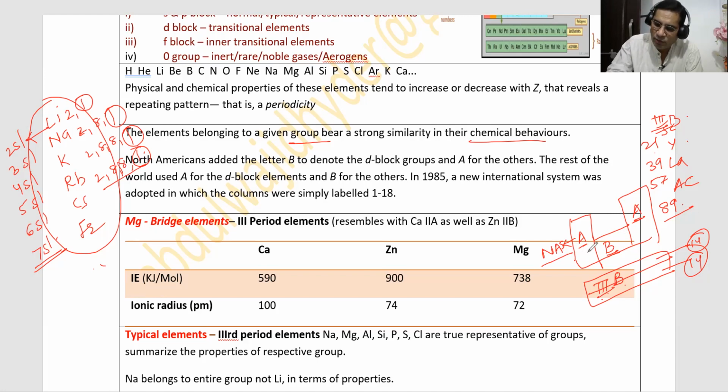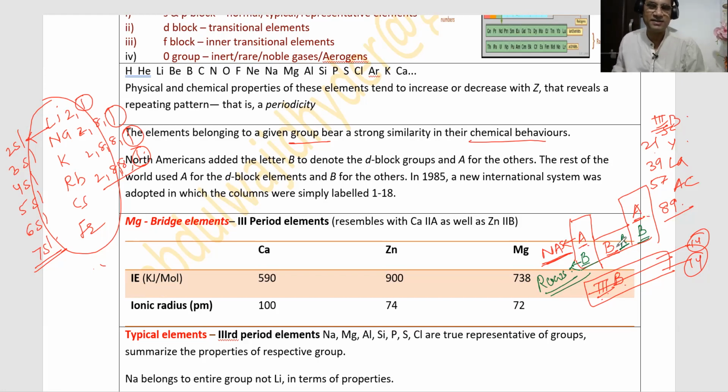But there is one more group of scientists who classified S and P block elements as B group elements and D block elements as A group elements, and that system is known as rest of the world system. So according to rest of the world system, S and P block elements are B group elements and D block elements are A group elements. And according to North American system, S and P block elements are A group elements and D block elements are B group elements.